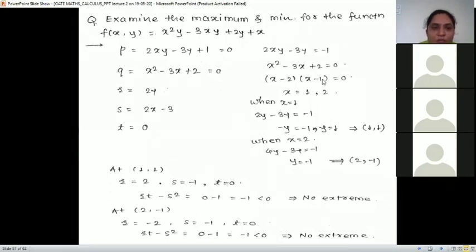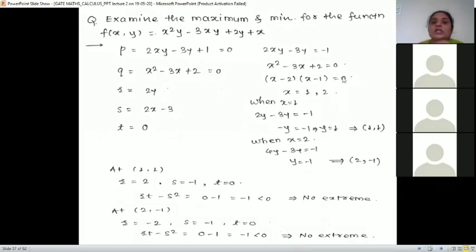Okay, then equate it to 0. We get 2x minus 3y is minus 1. And equate this to 0. So we get x is 1 and x is 2. So when x is 1, we'll substitute x is 1 in this equation first. So we get 2y minus 3y is minus 1, that is minus y is minus 1, that is y is equal to 1. When x is 1, y is 1. That is the point is (1, 1).